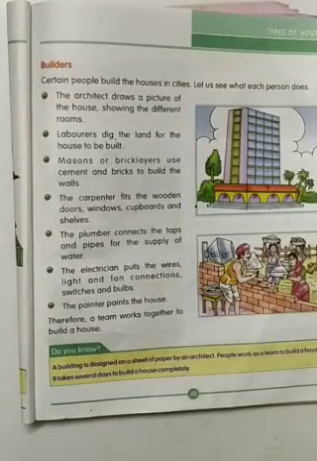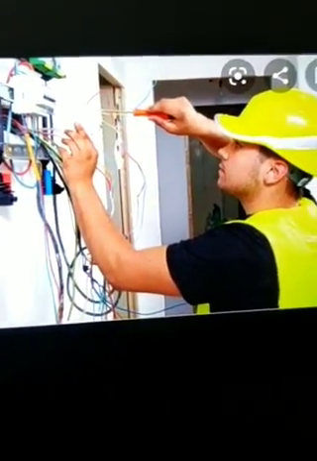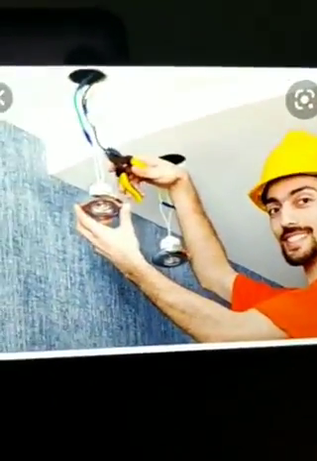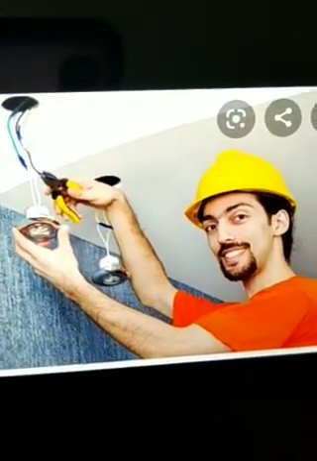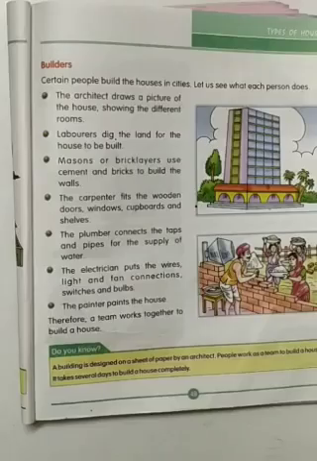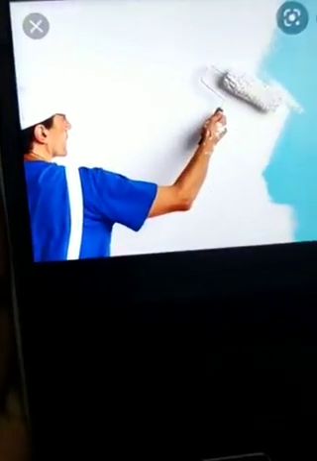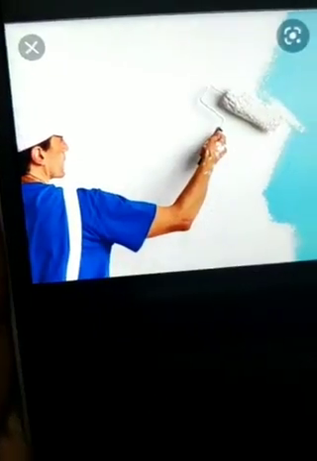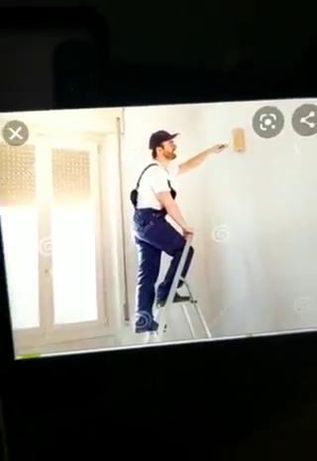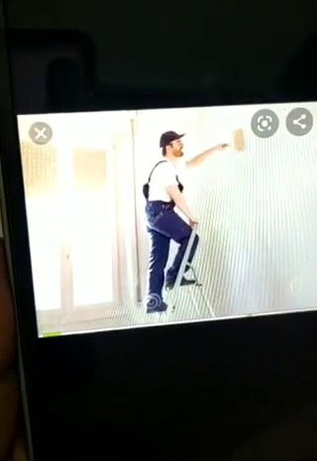Next is the electrician. All the wiring work for electricity purposes is done by the electrician. Putting the bulbs and fans, the electrician does it. And the last is the painter. After the house is made fully, we need to paint it to look nice. So the painter does the painting work.